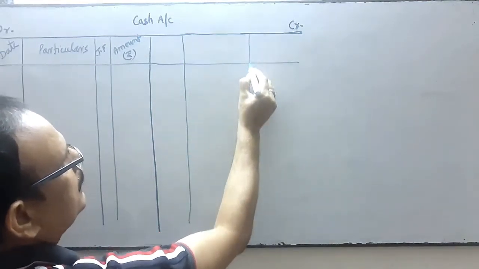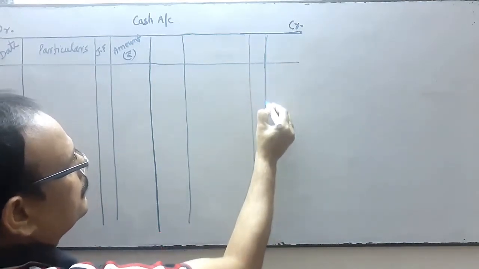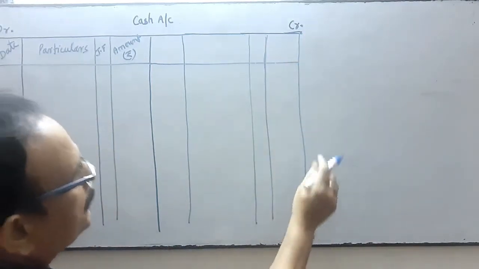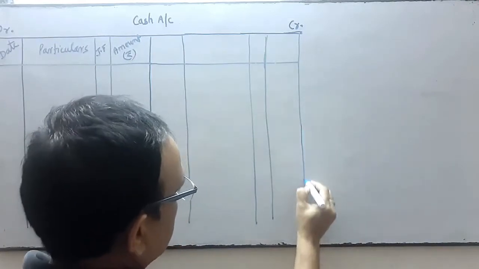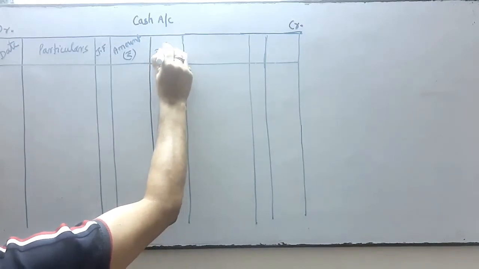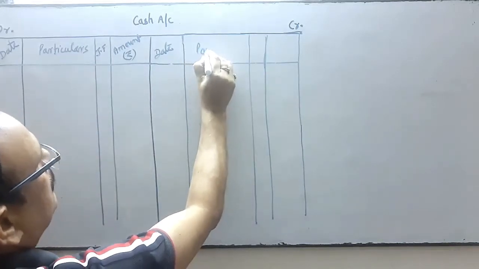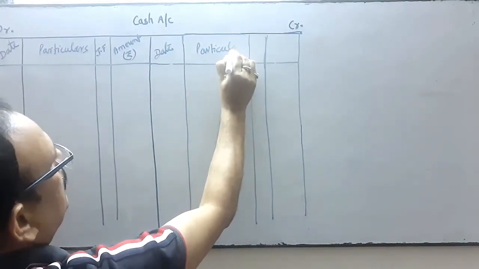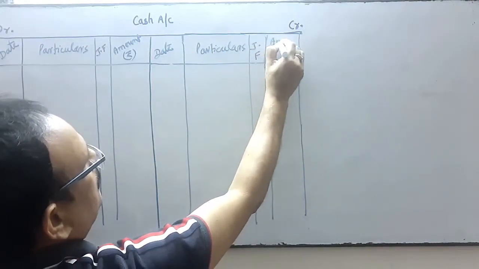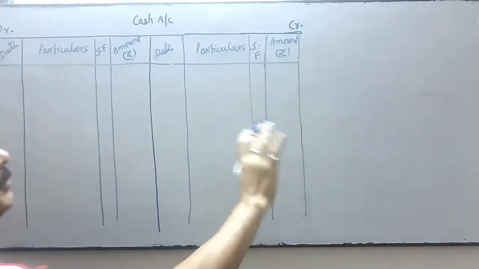This is for particular, this is for JF, and the final column is for amount. Same we repeat in this side as well. So this is for date. Same we are repeating: date, particulars, journal folio, and amount in rupees. Same we follow.